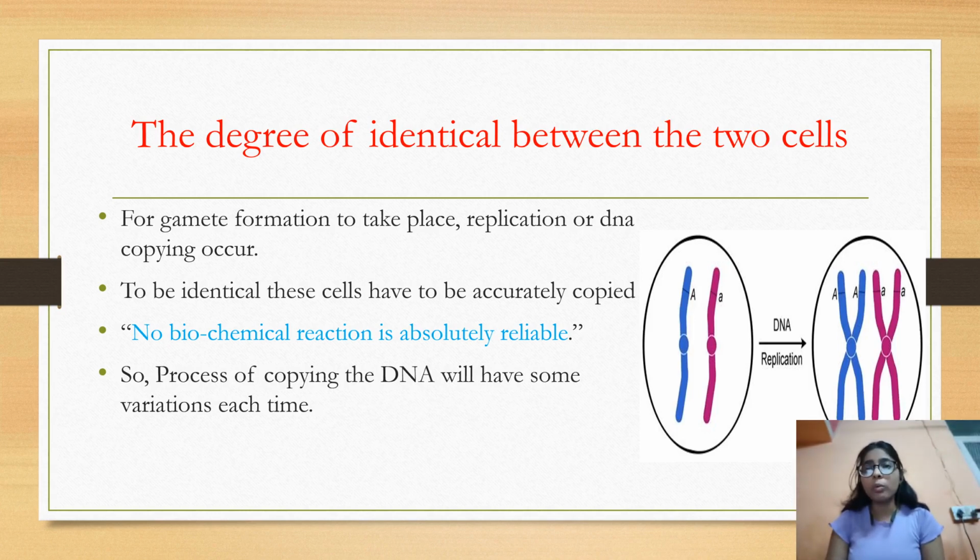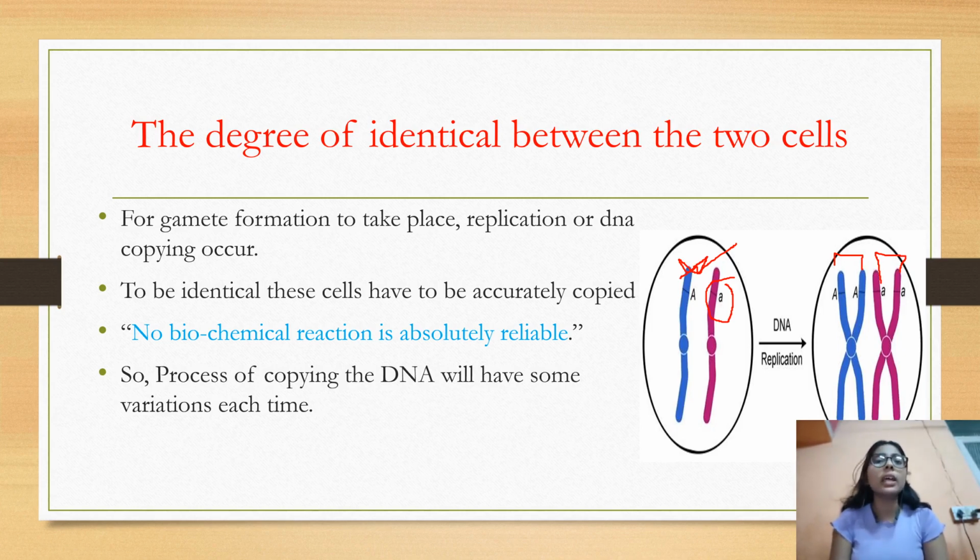Now you must be thinking, what is replication or the DNA copying process? See here, the capital A DNA is getting copied here, and the next small a DNA is getting copied here. For a child to be an exact copy of their parent, this DNA copying process must be done accurately, which is not possible.